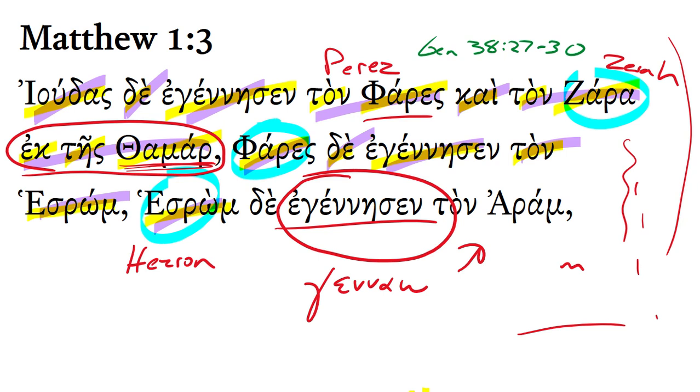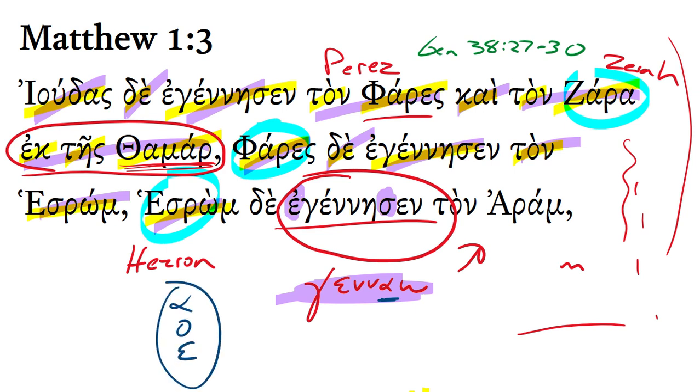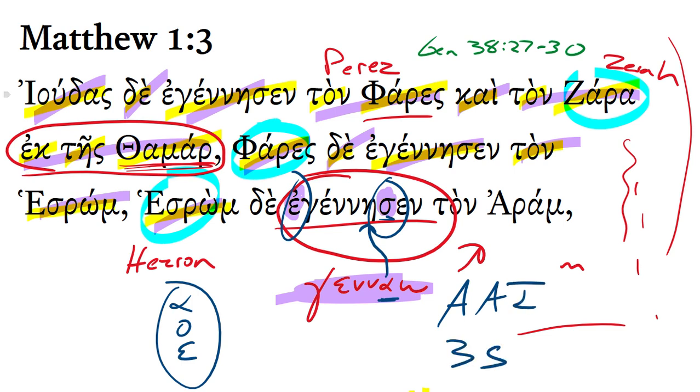But what do we see here with this verb Genao? Well, we see it has an augment. We see it has a sigma. We note how the contract vowel, right, that's a contract vowel. When there's a vowel before the stem that's an alpha, omicron, or epsilon, it's a contract vowel. We see how that by default has just lengthened before the sigma. But when we have the augment and the sigma, we know it's going to be aorist. It's an aorist active indicative, and it's third person singular because the subject is a third person singular subject. Over and over again, a singular father as the subject of this verb.